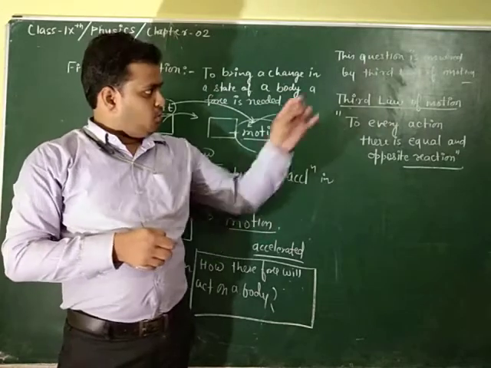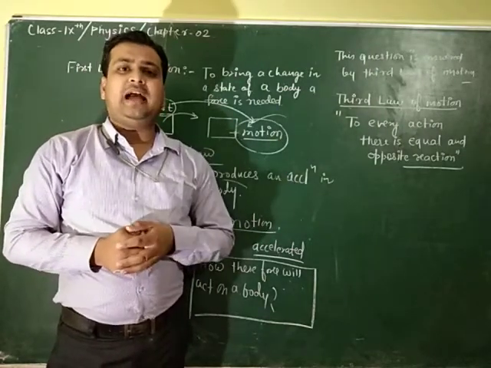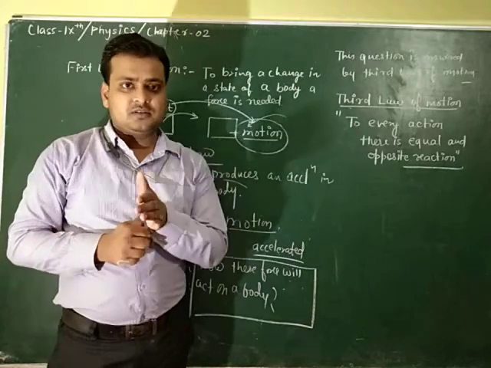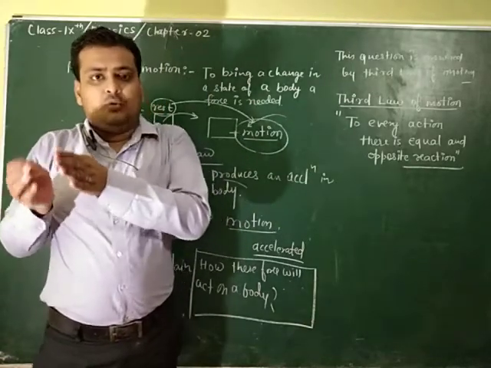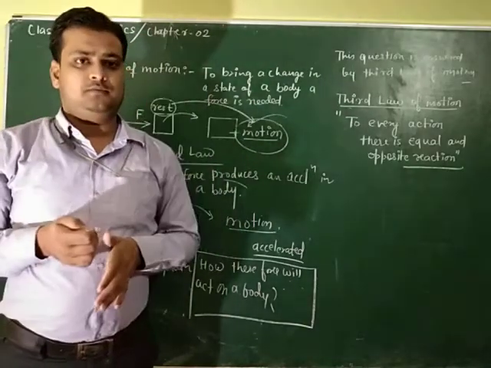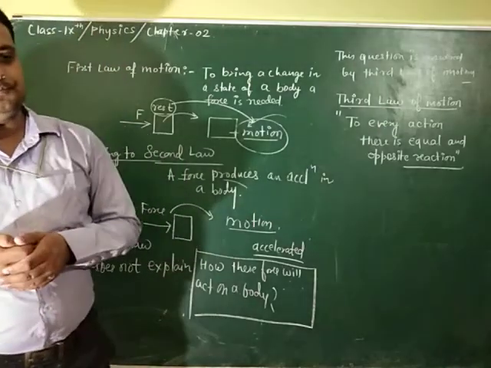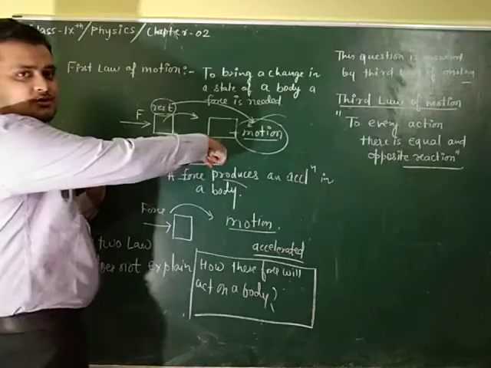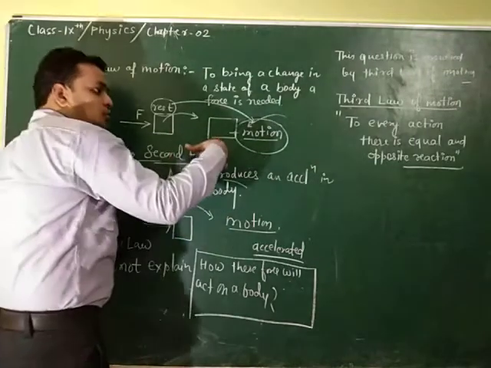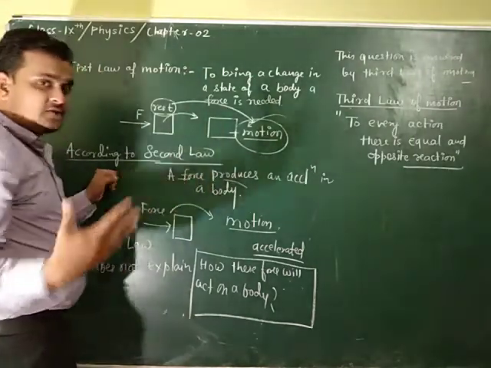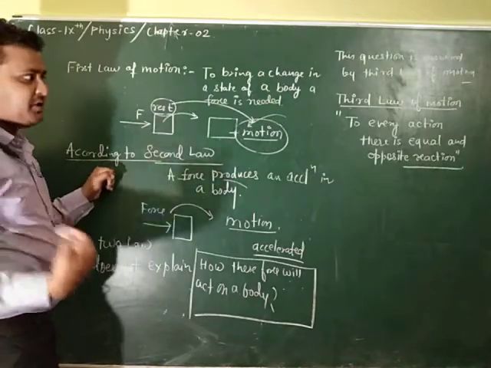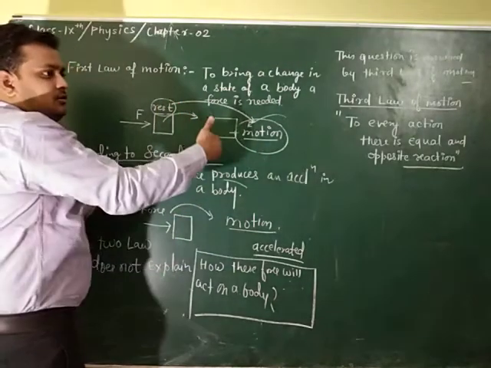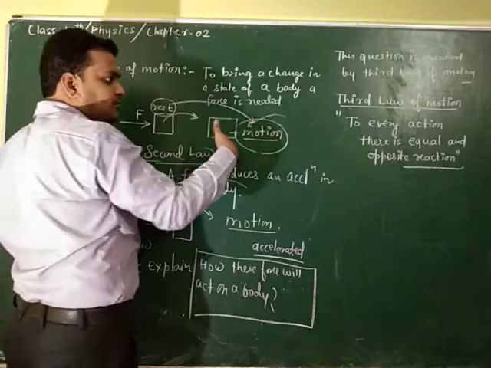Now, what is meant by action and reaction? Action is the force which is exerted by a body. Suppose I push this board in this direction, so I am exerting a force. The action is done by me because I have taken the initiative, meaning I have started exerting force.